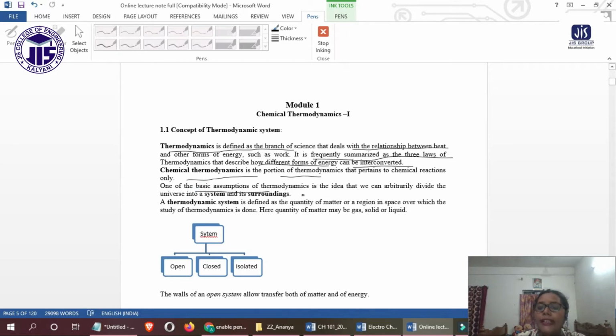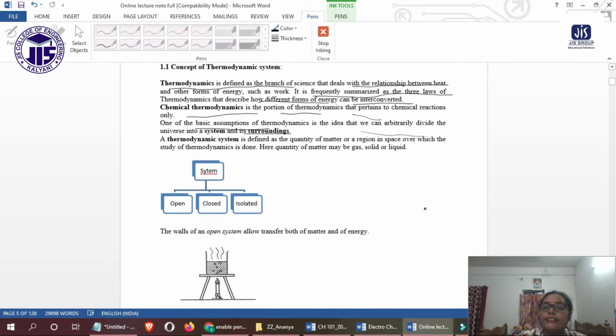One of the basic assumptions that we have made in thermodynamics is the idea that we can divide the universe into a system and its surroundings, right? A thermodynamic system is defined as the quantity of matter or a region in space over which the study of thermodynamics is done.